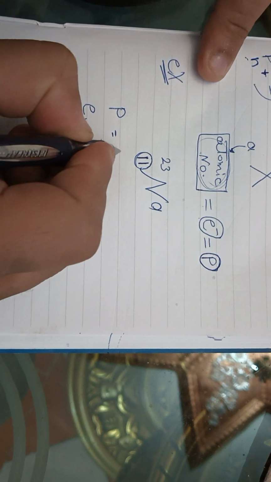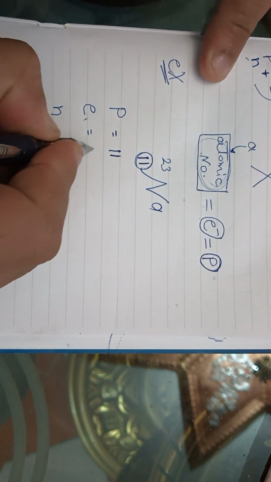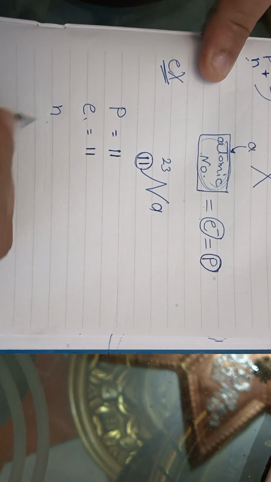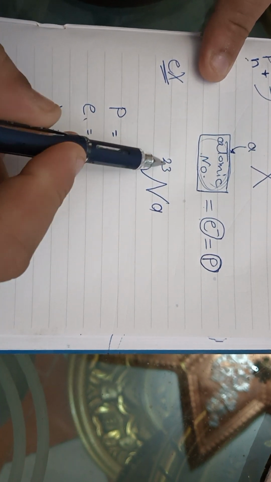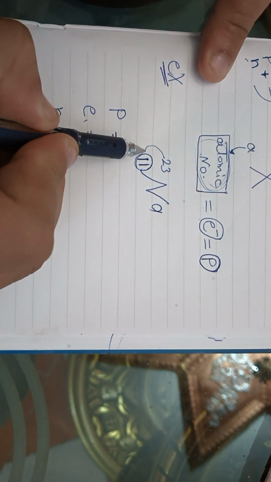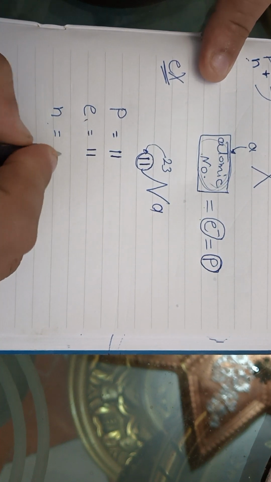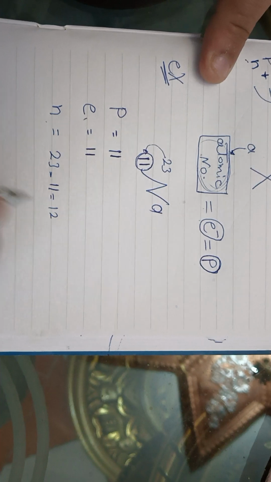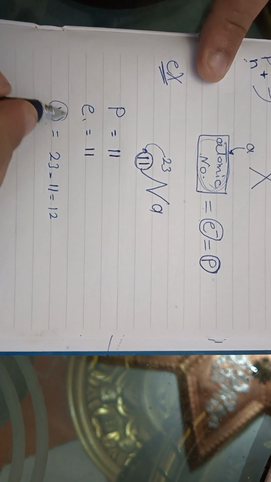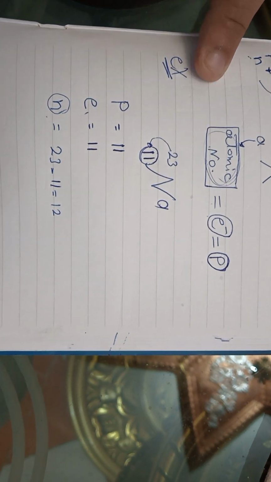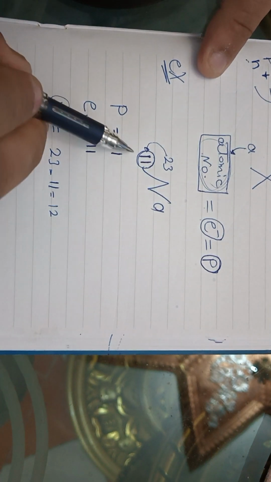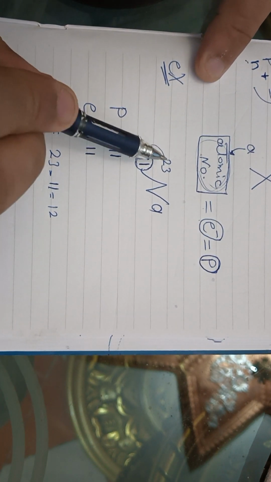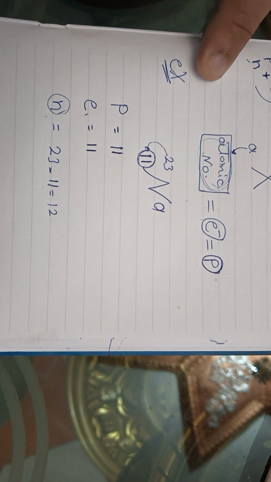Protons equal 11, electrons equal 11, while the neutrons equal the higher number minus the lower number, 23 minus 11, equal to 12. This is the number of neutrons. The atomic number equals 11, while the mass number equals 23.